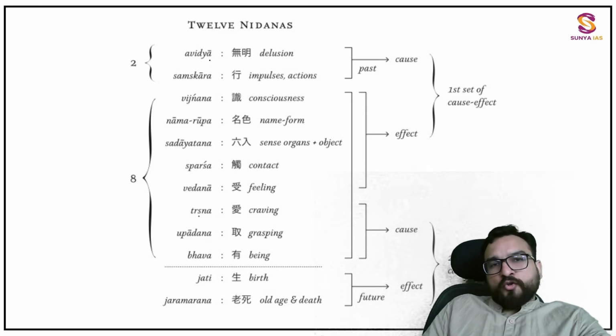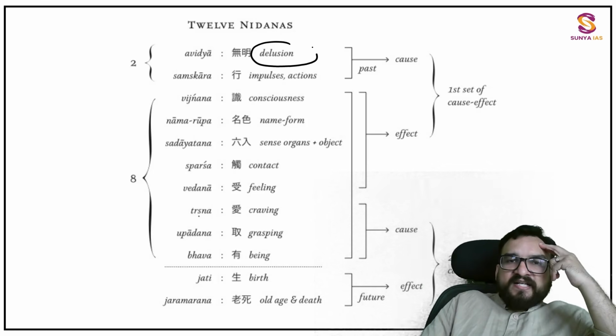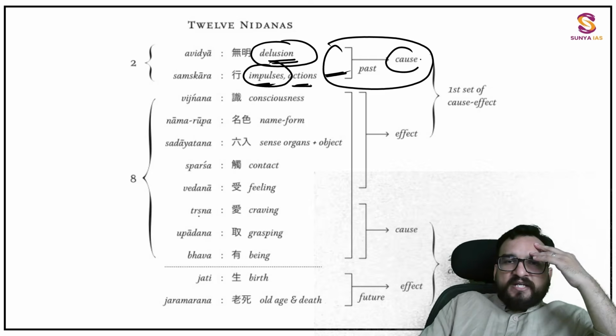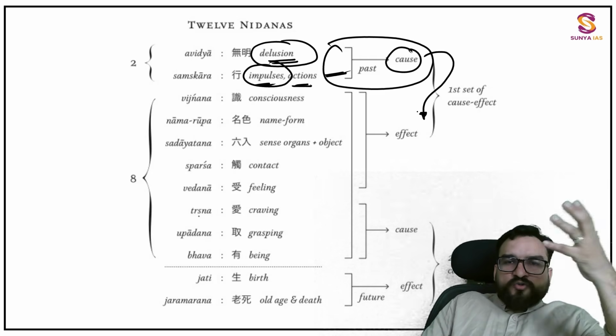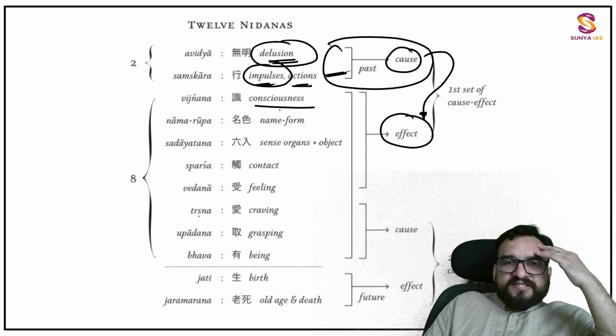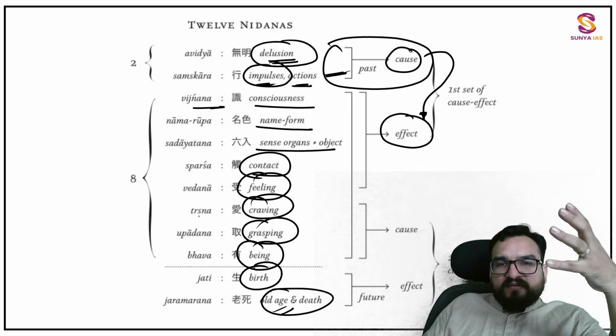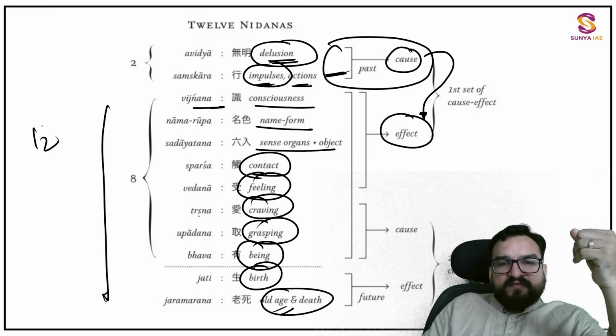Now you try to understand that he has explained it through the 12 nidanas, the chain of dependent origination. Buddha has given the whole theory of how these desires are getting formed and how you are taking rebirth because of this. He is saying avidya, delusion, you are not knowing the actual thing. Sanskara, impulses and action, this might have happened in the past and this became the cause of the future which you are going to face. Cause and effect he is telling you. Okay? So consciousness, then you will be getting name and form, sense organs, contact, feeling, craving, grasping, being, and then again birth, and old age and death will be happening. Now he connected all these things in 12 categories.